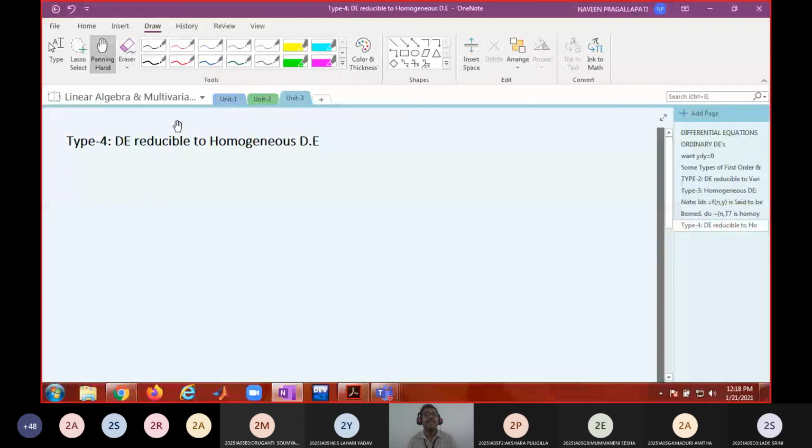Non-homogeneous. Any DE which is not linear is called non-linear. Any DE which is not homogeneous is called non-homogeneous. Do you understand?